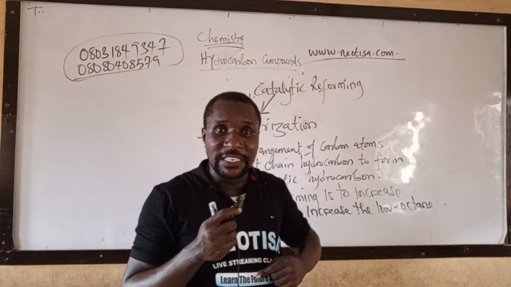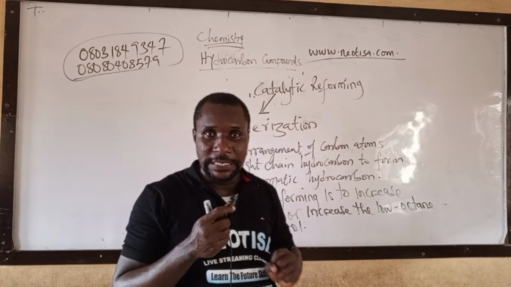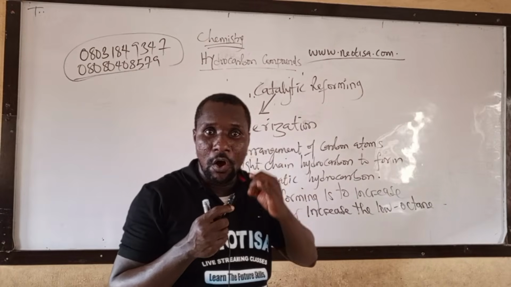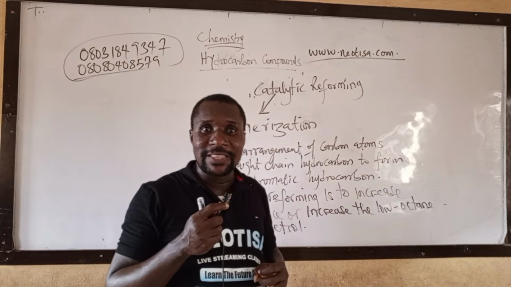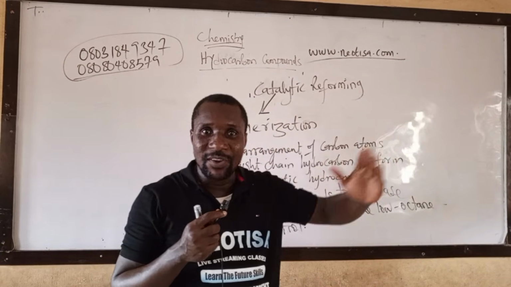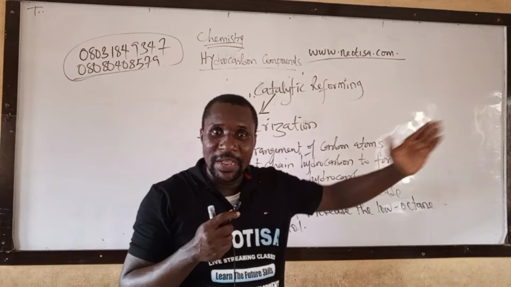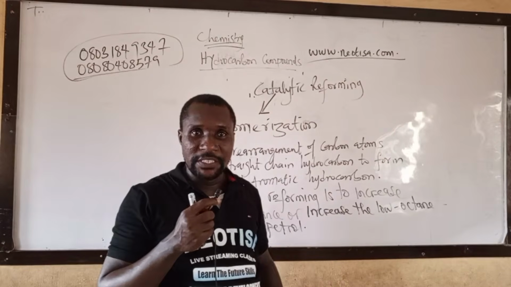Then which agent can be used for anti-knocking? Tetraethyl lead. We can use methanol for anti-knocking, and we shall talk about hybridization. Then we shall move toward alkane, alkene, alkyne: preparation, their properties, their uses.